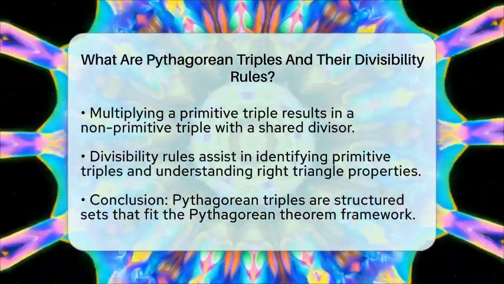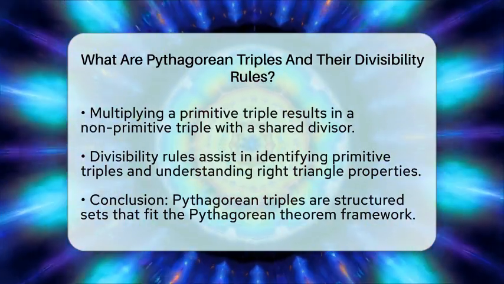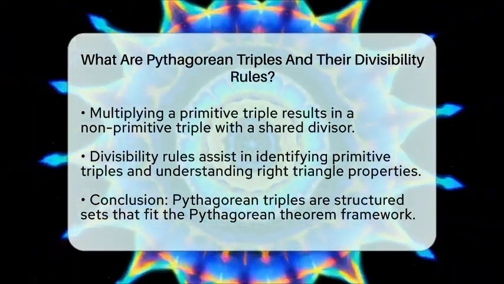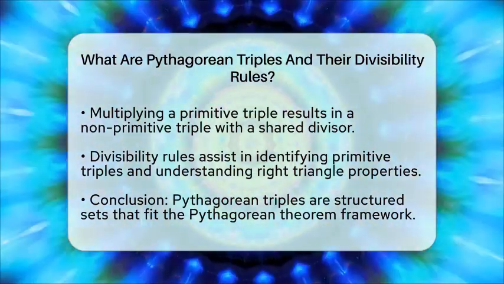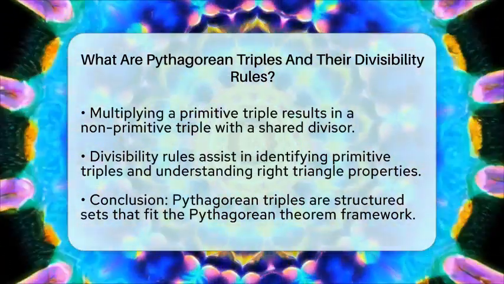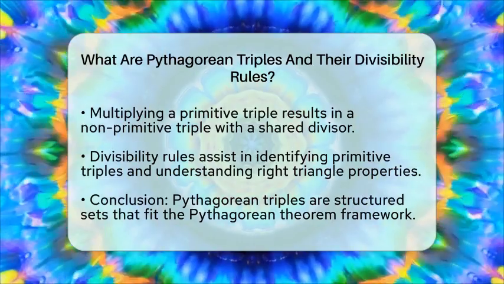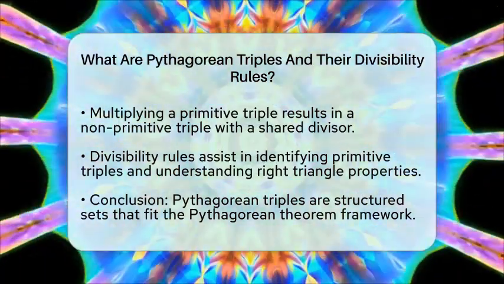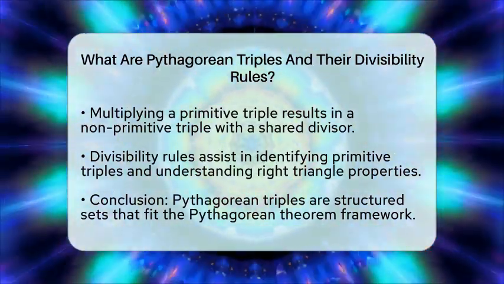So, Pythagorean triples are not just random sets of numbers. They are structured groups that fit perfectly within the framework of the Pythagorean theorem. Their divisibility rules help us distinguish between primitive triples and their multiples, providing a clearer picture of the relationships between the sides of right triangles.